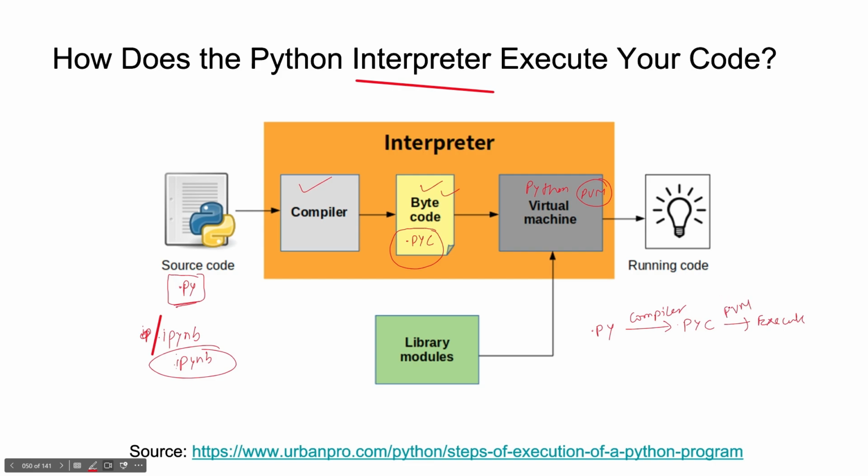So PVM is your interpreter. This is the shortcut that you can write in a notebook, and nothing else. This is the whole story, and it will help you a lot. Great. Any question on this?